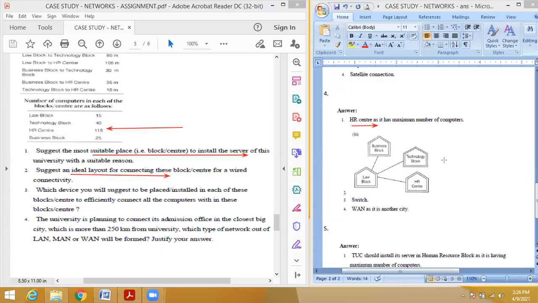Students, everyone understood? You have to draw the diagram using star topology. You make all the possible layouts and draw the one with the lowest total distance.